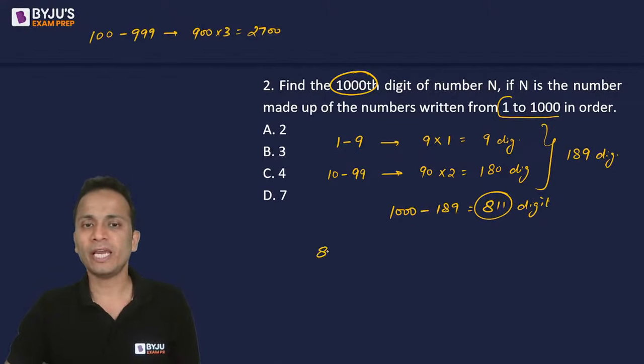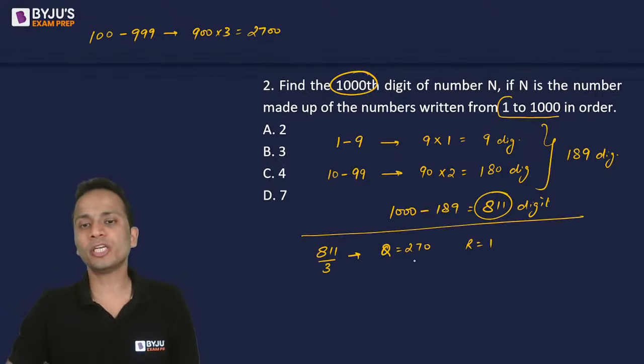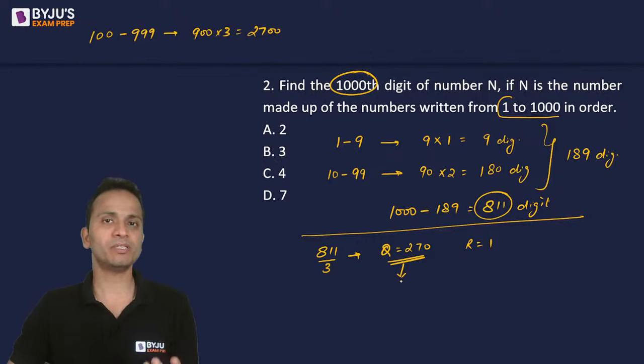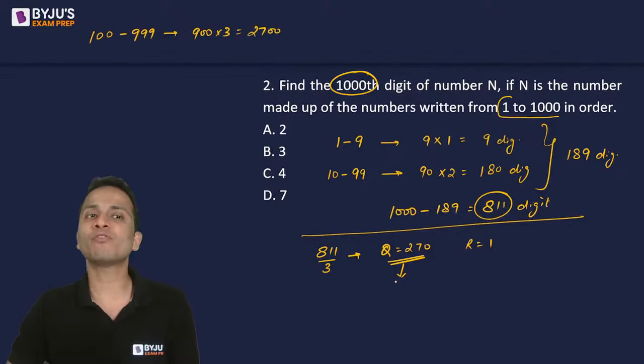So 811 when divided by 3, the quotient will be 270 and the remainder will be 1. So quotient is 270. That means 270 complete 3-digit numbers will be written starting from 100.